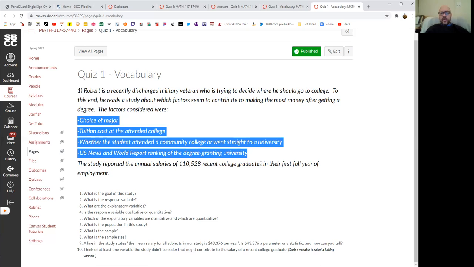So if these are the only things that you are considering as explaining the salary, and the differences in salary are actually explained by something else, that's problematic. I think the biggest one here is location. Location and previous work experience affect how much money you make a lot. And if they didn't consider that in the study, that means the study's probably pretty flawed.